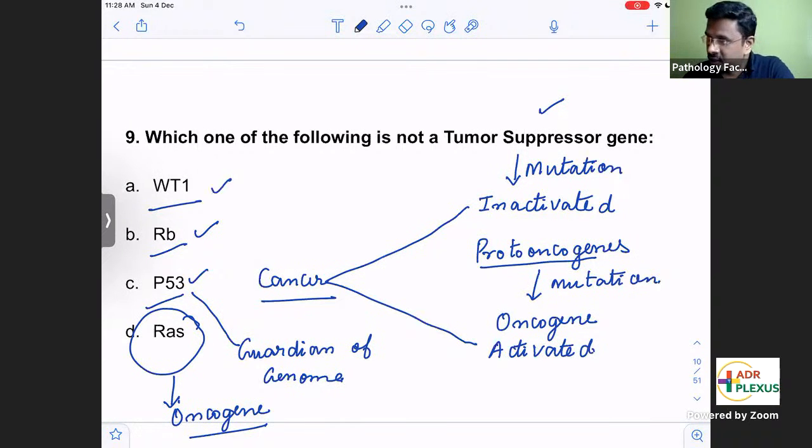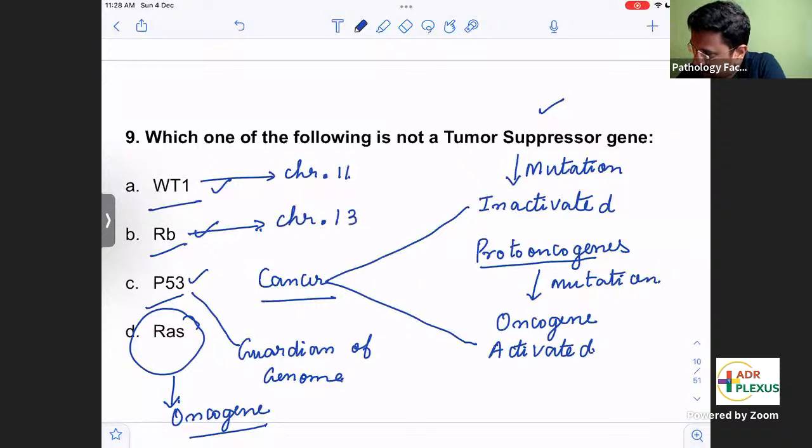One additional point to know: WT1 is in chromosome 11. Which chromosome is the retinoblastoma gene, the RB gene, in? Anybody can tell me, you can put it in the chat box. RB gene is in chromosome 13.